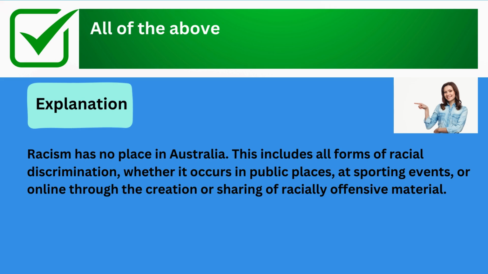The correct answer is all of the above. Explanation: racism has no place in Australia. This includes all forms of racial discrimination, whether it occurs in public places, at sporting events, or online through the creation or sharing of racially offensive material.